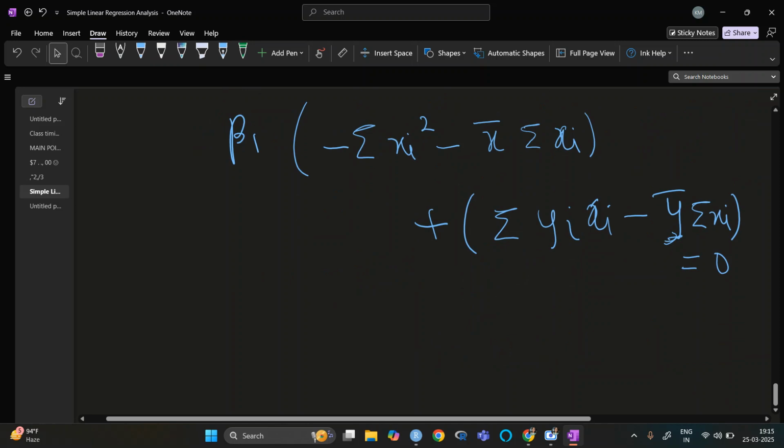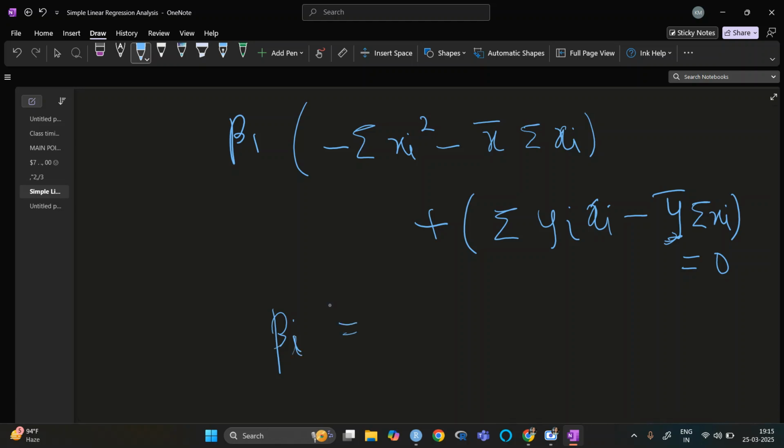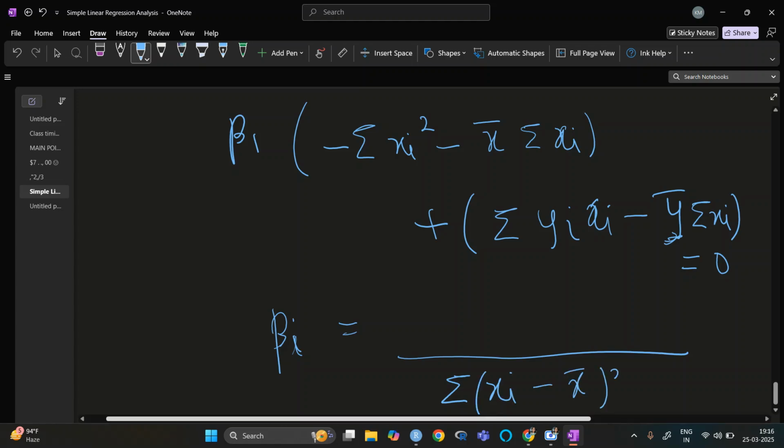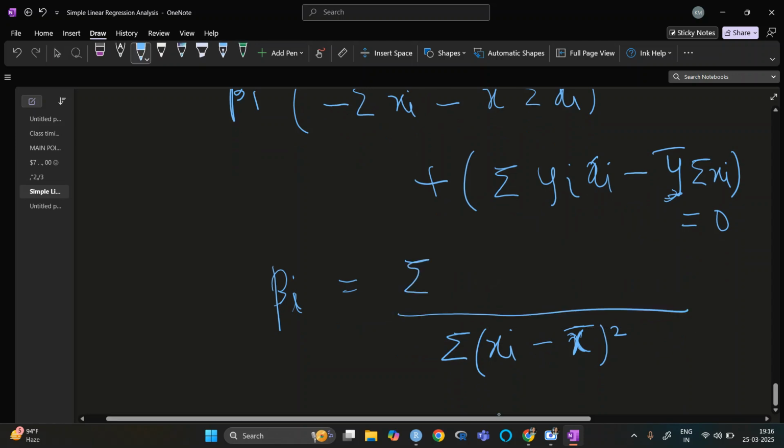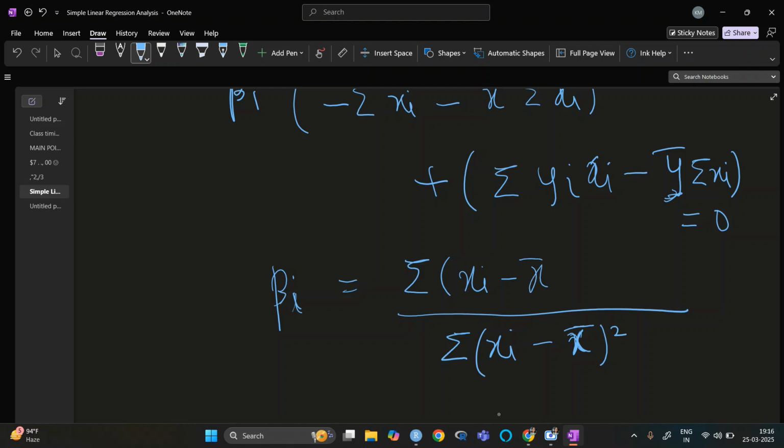So from here we can write beta 1 as, we need to add some things and then minus, so at the end it will come as summation of xi minus x bar square, and this one will come as summation xi minus x bar yi minus y bar.